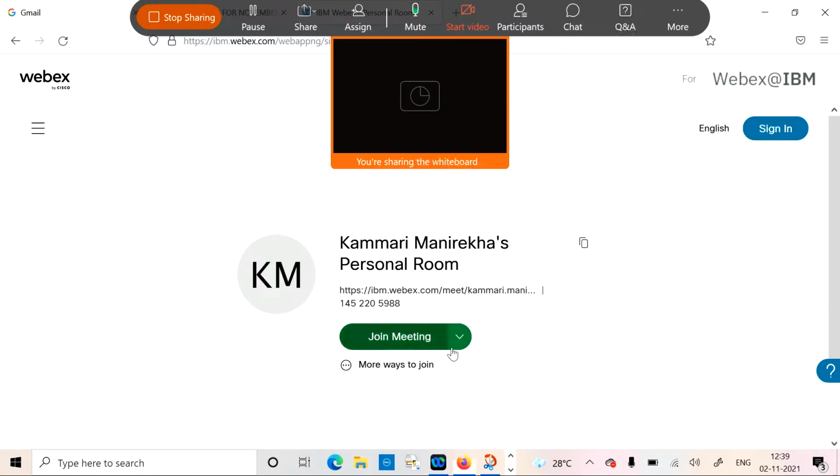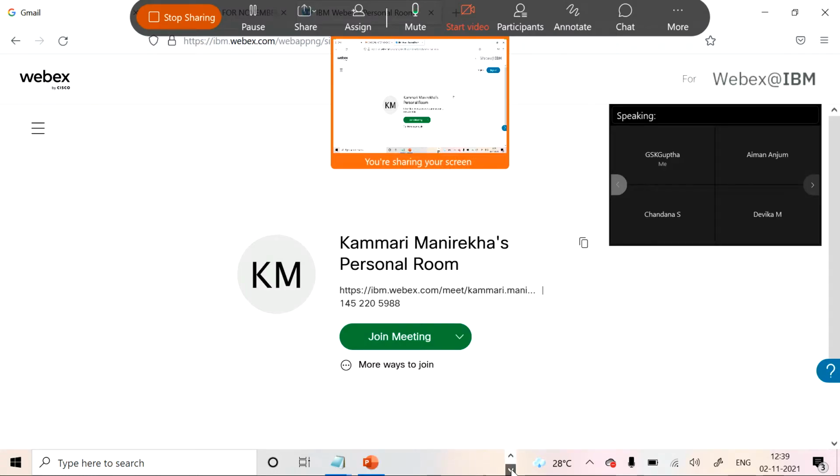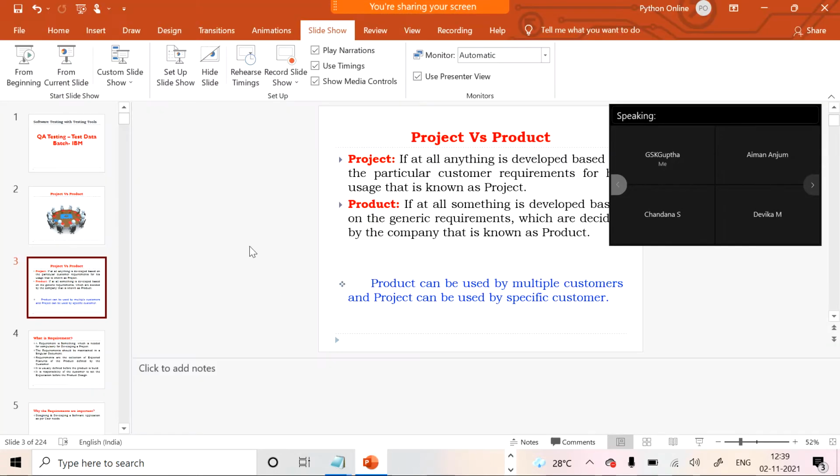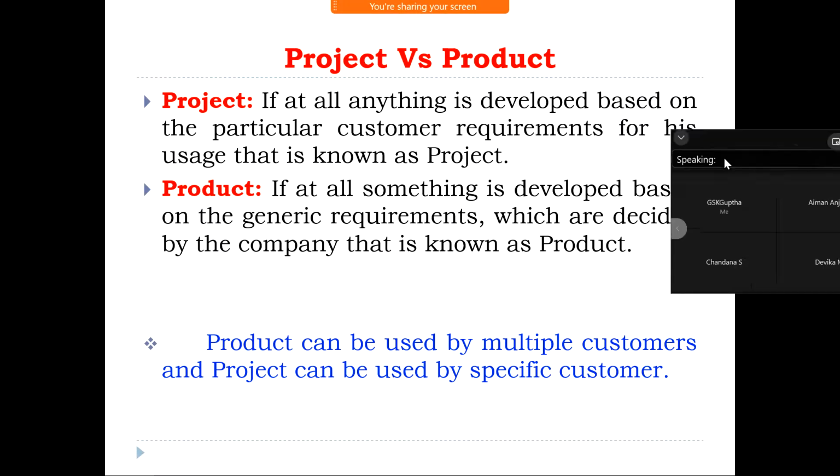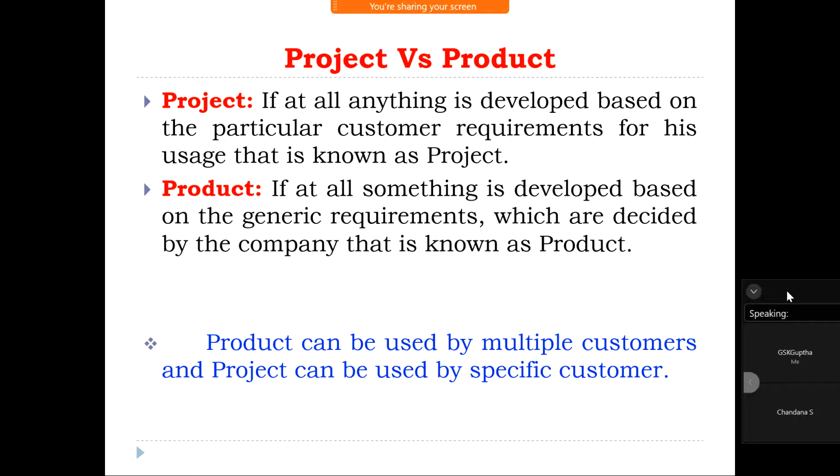Now tell me, what is the major difference between project and product? So a product can be used by multiple customers, and a project can be used by a specific customer. Specific customer for his own point of view, that is known as a project.